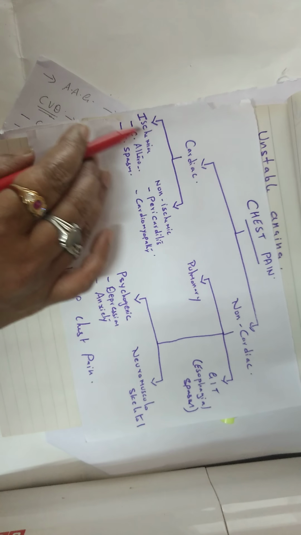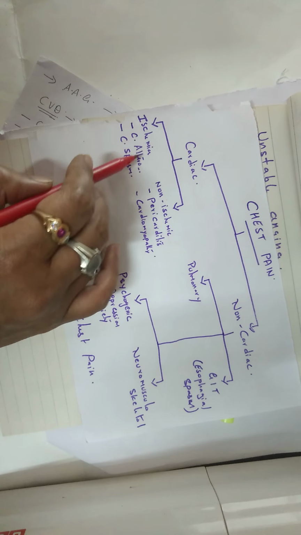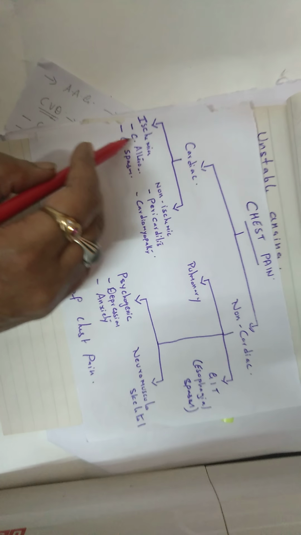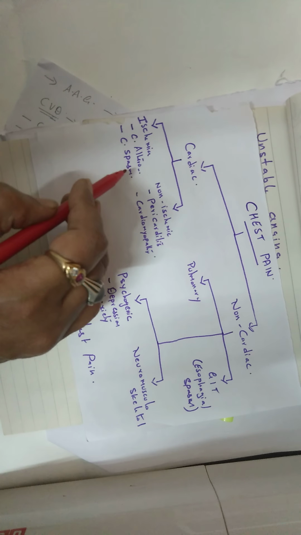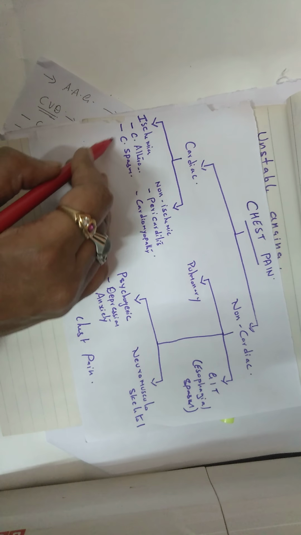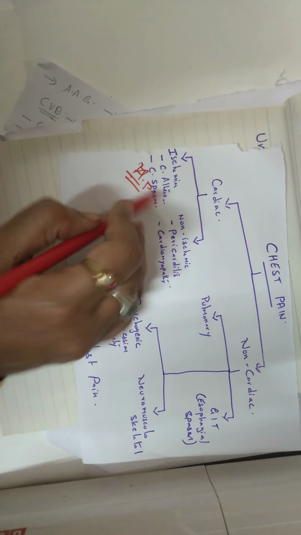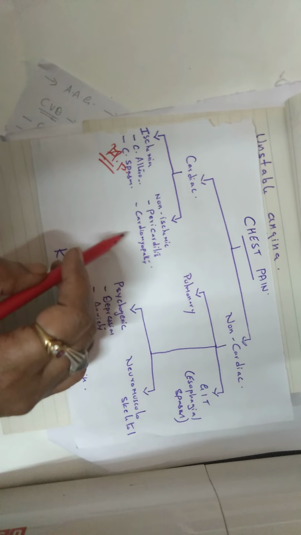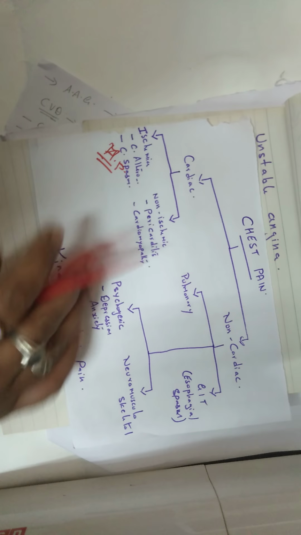Cardiac pain can be ischemic or non-ischemic. Ischemic cardiac pain, where the reason is coronary atherosclerosis or coronary spasm, causes angina pectoris. The non-ischemic pain, such as pericarditis or cardiomyopathy, will not be considered angina pectoris.